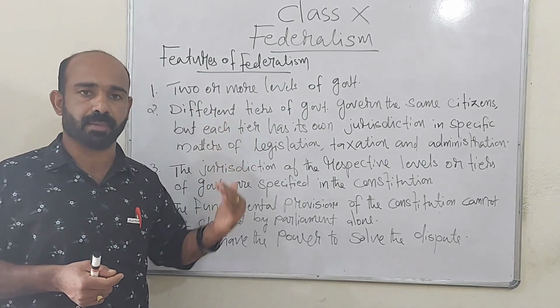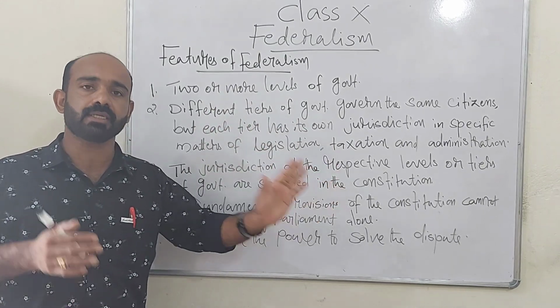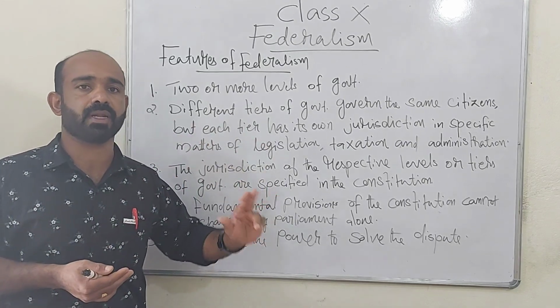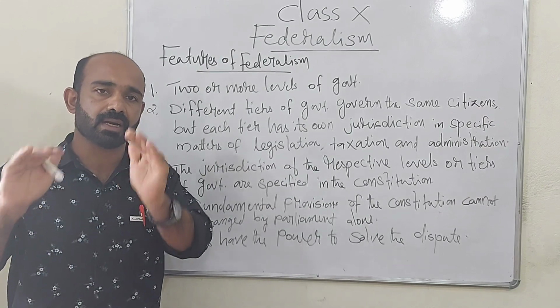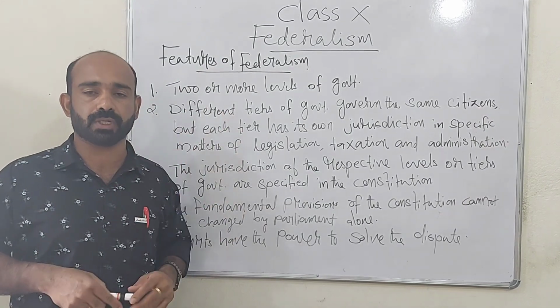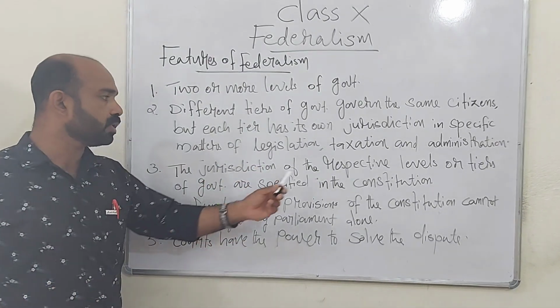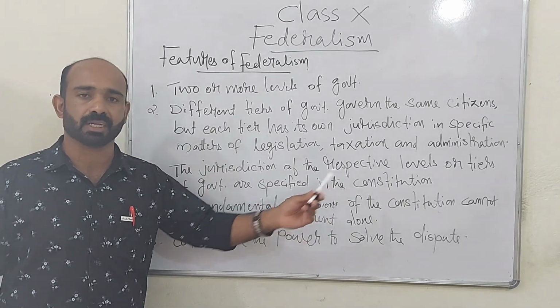In specific matters of legislation, that is, in lawmaking matters, taxation matters, or administration matters, separate powers are there. So one level of government cannot interfere in a matter of another level of government, because these separate powers are constitutionally guaranteed. And the third feature is that the jurisdiction of the respective levels or tiers of government is specified in the constitution.